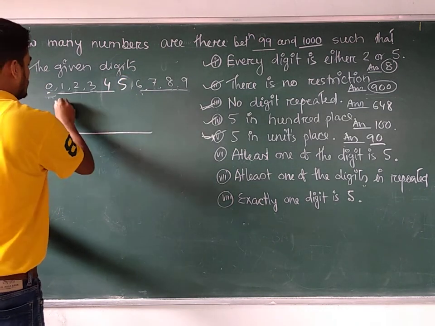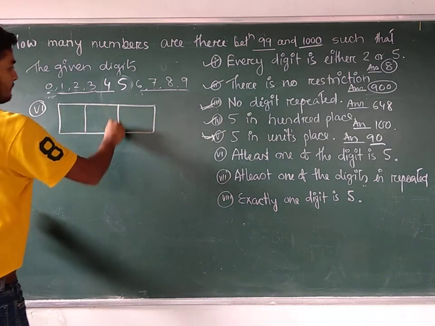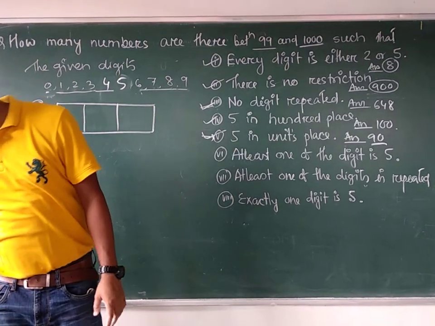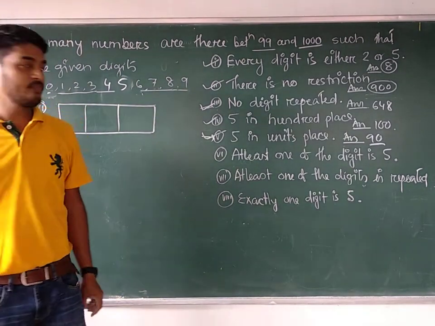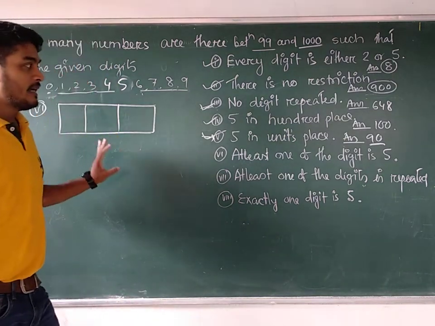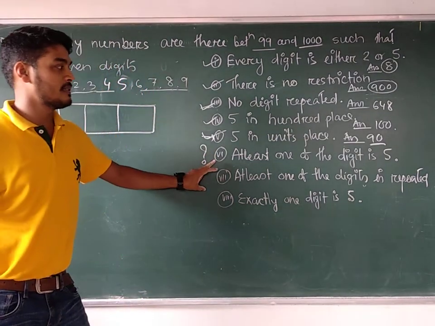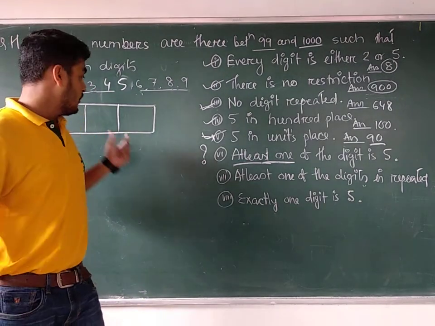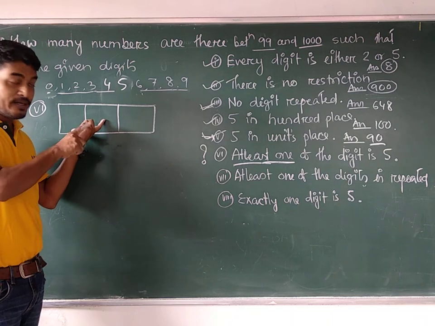Okay. Now question number 6. At least one of the digits is 5. Listen. Remember, at least one of the digits. How many digits are there? 3 digits are there. Listen carefully, very important question.